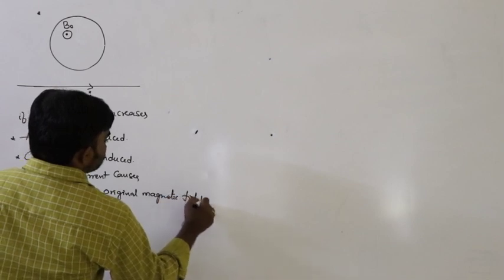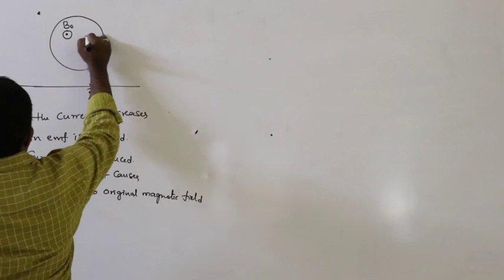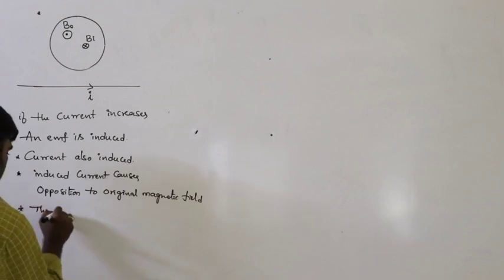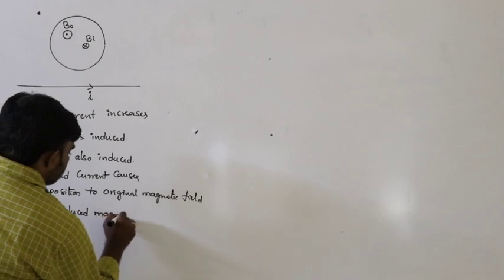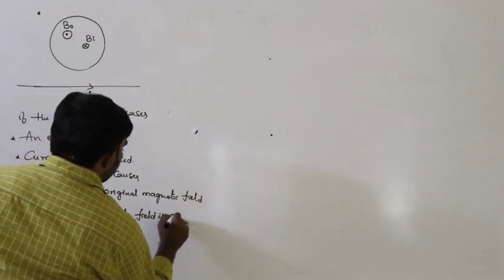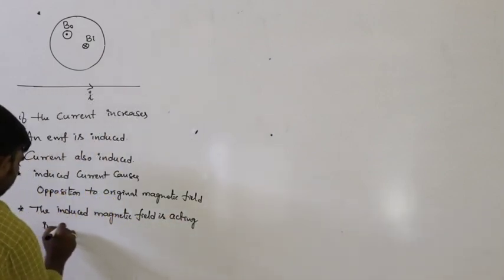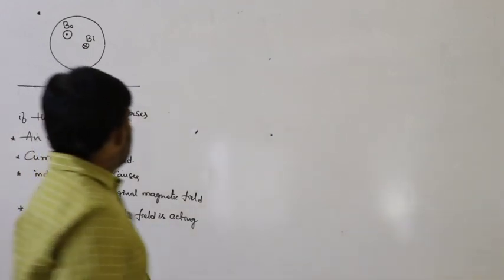What is the direction of the original magnetic field here? Outwards. That means the induced magnetic field is acting inwards. So this is the direction in this situation.